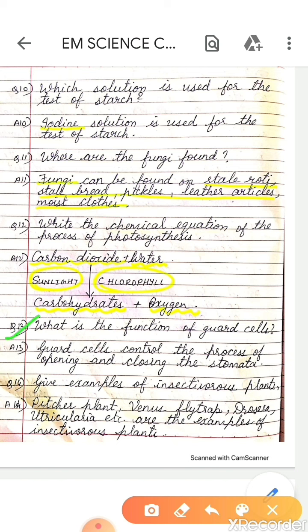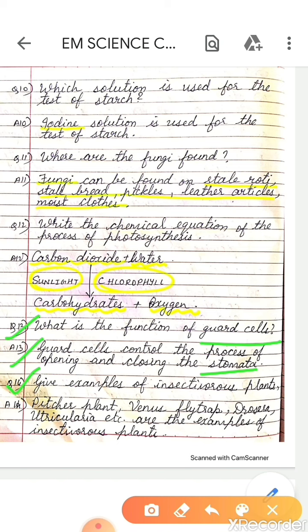What is the function of guard cells? Guard cells control the process of opening and closing the stomata. Guard cells surround the stomata, the tiny pores present on the leaves, and they control the process of opening and closing.